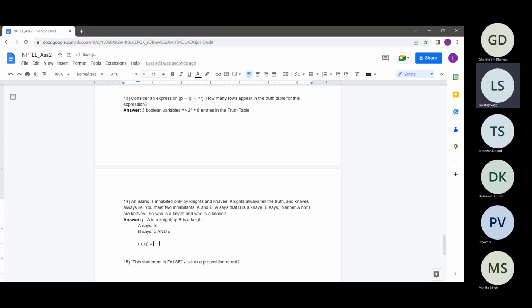So let's see how we do this. Let's first take the four cases for P, Q. Basically, by cases I mean that I'll first assume that A and B both are knights, and then I'll try to find out whether both of these conditions can be upheld simultaneously or not.